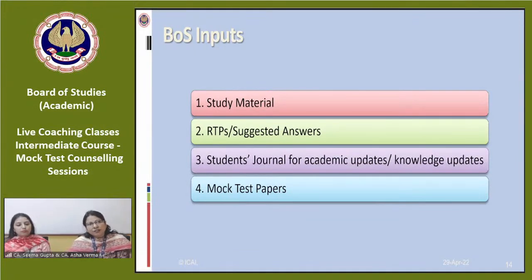How will you know the deficiencies in the answers? As you know, these mock test papers we are providing to you and they are being hosted on the website.